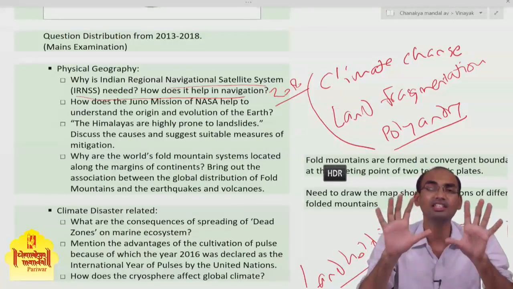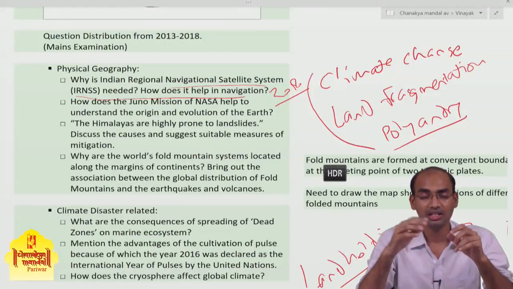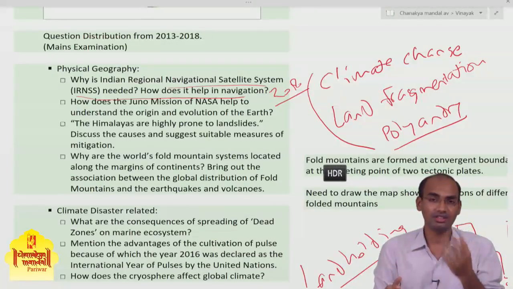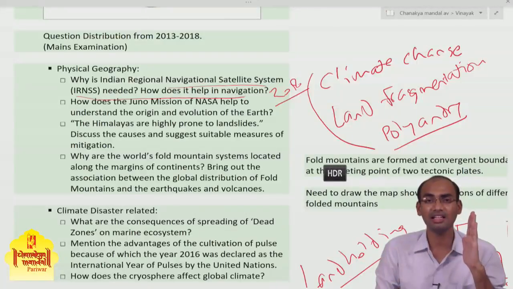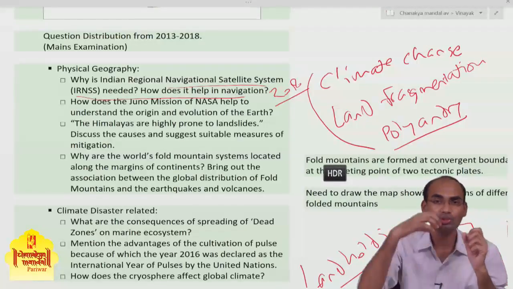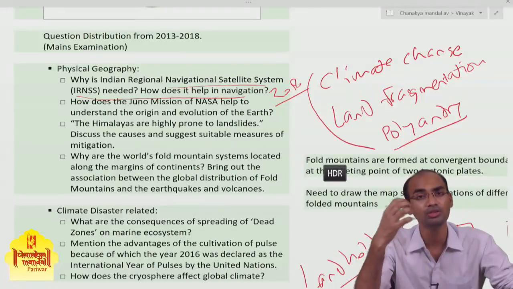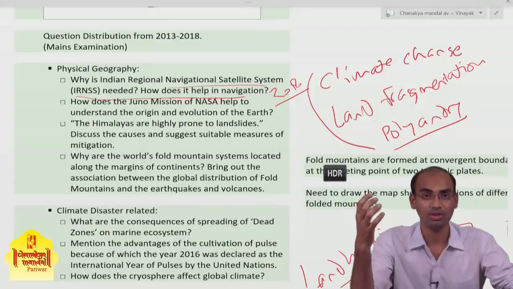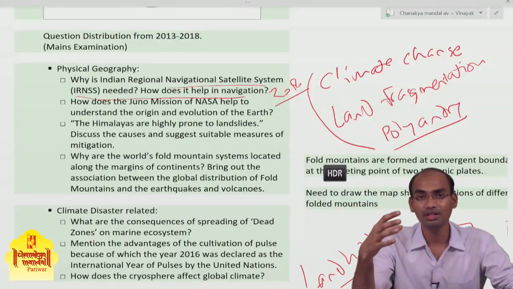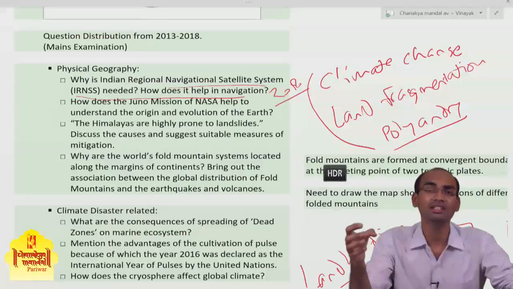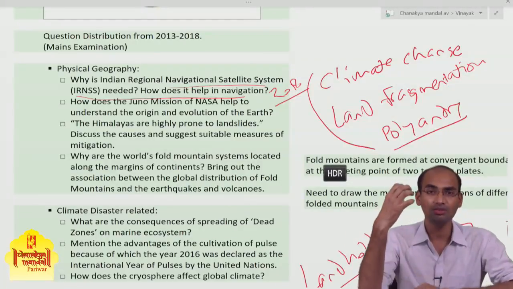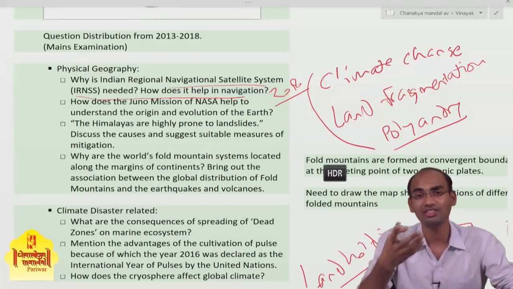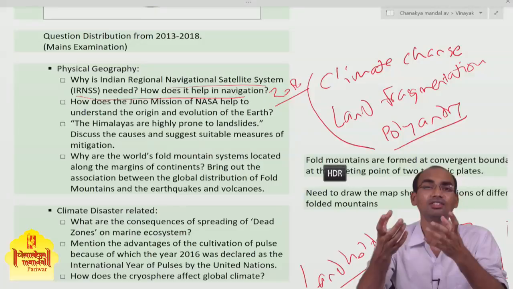So what is the need of this indigenous navigation satellite system? This need was felt during the 1998 Kargil war. During those years, the Indian military was using the global positioning system. It means the movement of the Indian military could be tracked by the person who was monitoring the GPS, and that is obviously the US, and that system can be used against India.